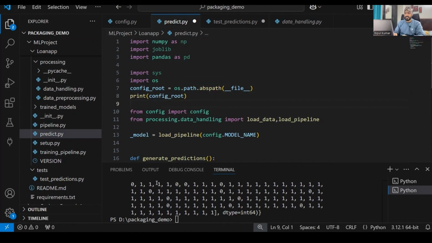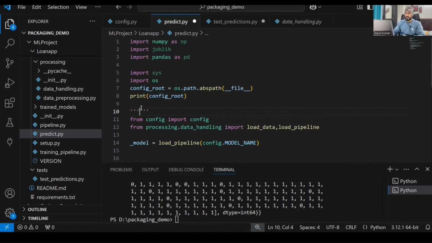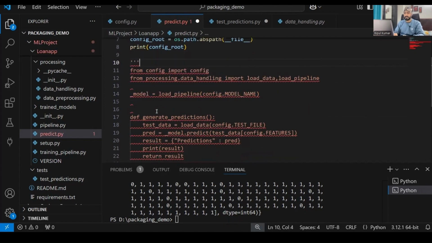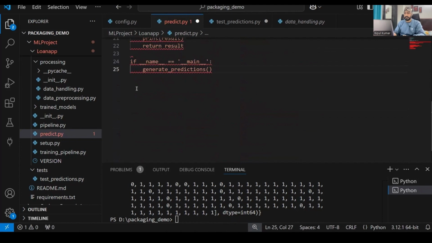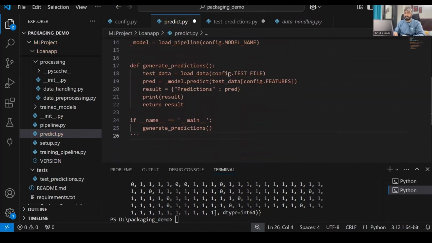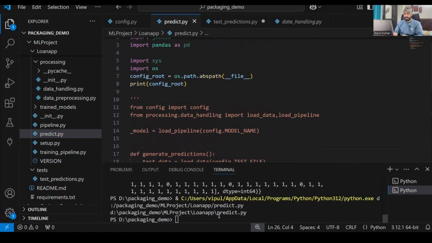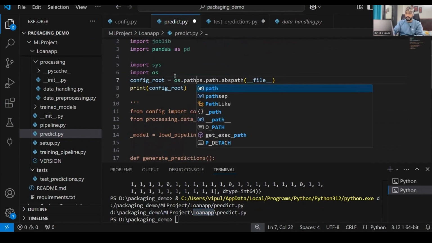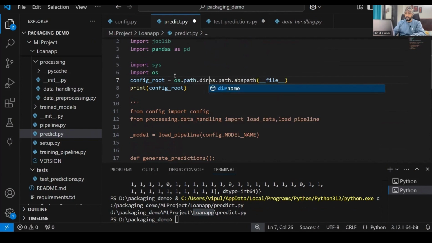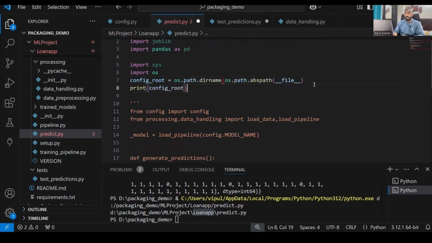Okay, and it is doing so many things. So as of now, I'll just comment it. All right, I commented everything, and I'll see what it is returning. So in predict.py, basically I have to set this as a root package, or you can say config root, right? So for this I have to do os dot path dot dirname. All right, and then I'll just call it.